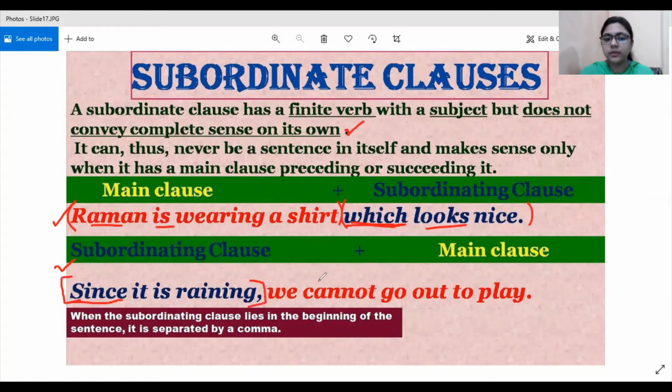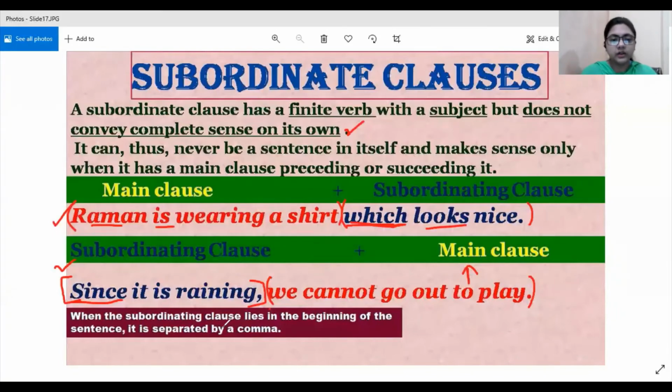It requires a main clause to complete its sense. We cannot go out to play. If we write only this sentence, it will stand on its own. Therefore, it is a main clause. So the main clause is succeeding the subordinating clause. Here I have shown both the ways in which a main clause and a subordinating clause appear in a sentence.